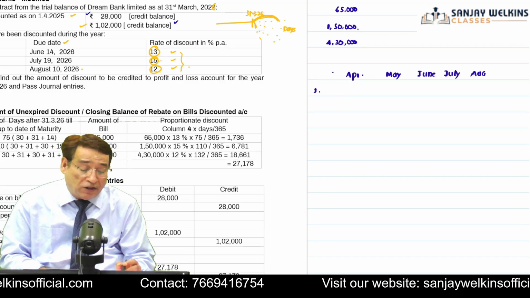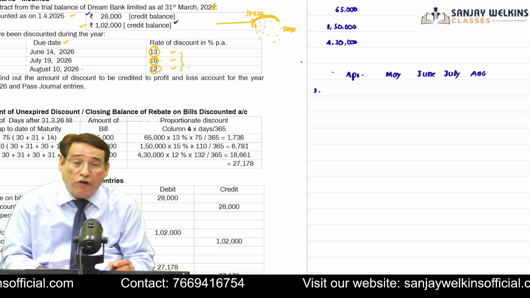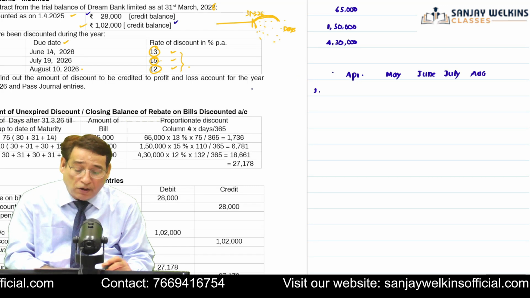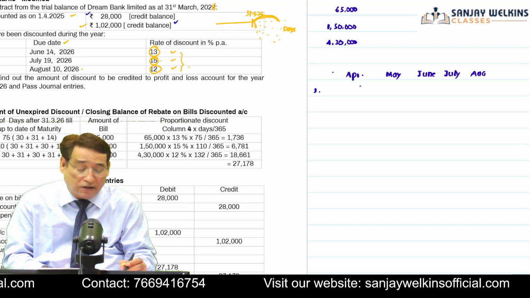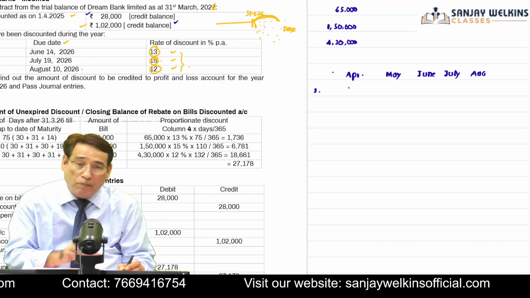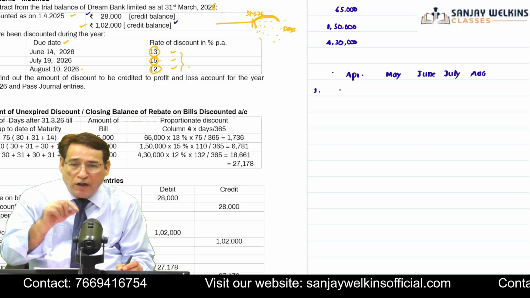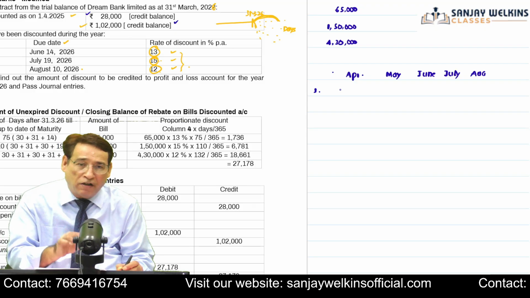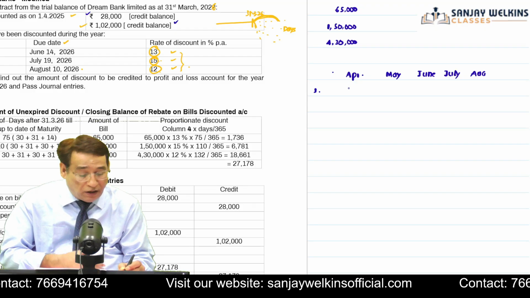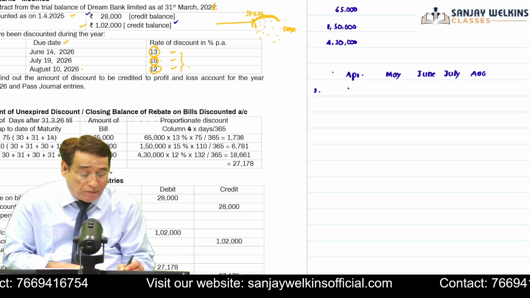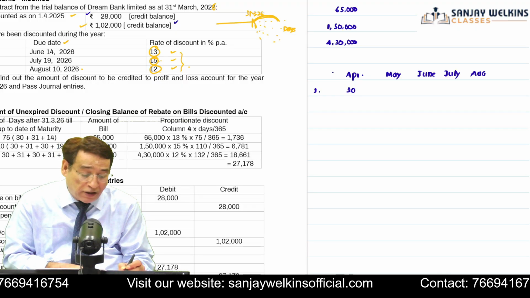We know that the due date of the first bill is June 14, 2026. It is given to us. So how am I going to compute? See here, March is already over, because we have already reached the end of the current accounting year, 31st March 2026. Now the month of April will comprise 30 days. So I will write 30 days.